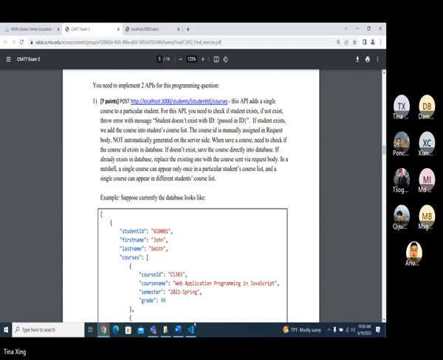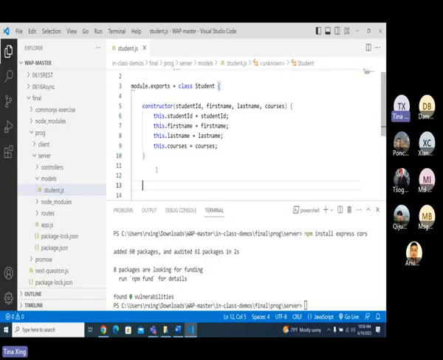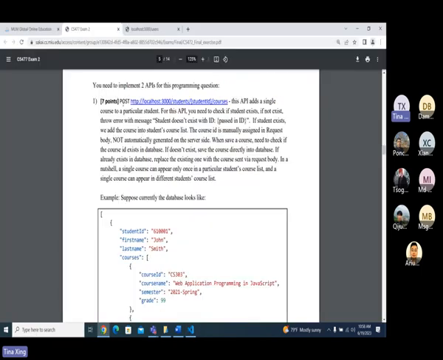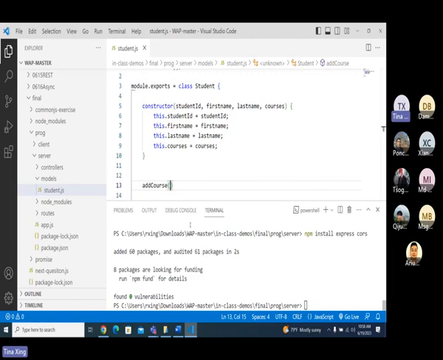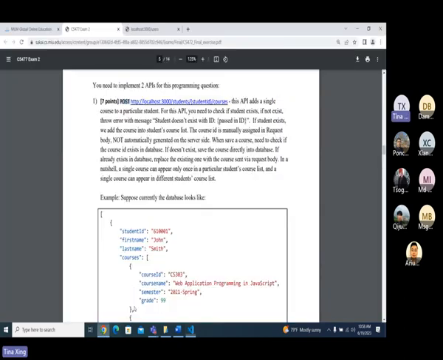Understand me? So add a course. You can have a method here called add a course. And since I use post, I will put a student ID also. When a new student comes, I'm going to have a student ID and a course, which is populated here.